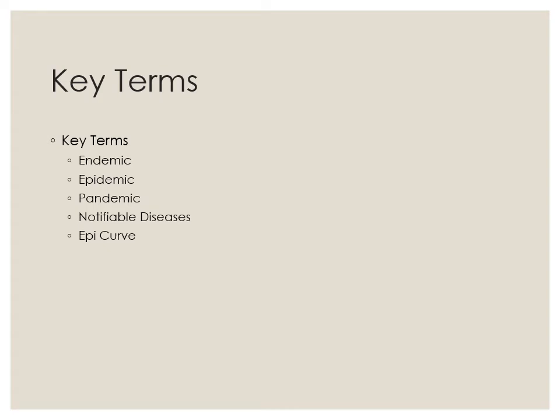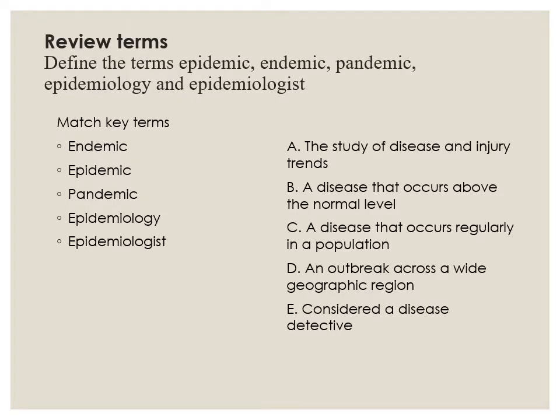All right, I'm going to be going over key terms: endemic, epidemic, pandemic, notifiable diseases, and Epi Curve. When you think of these terms, endemic is a disease that occurs regularly in a population. This means that it is something that you will see commonly. It is something that has a baseline. For example, the flu is endemic to many regions.